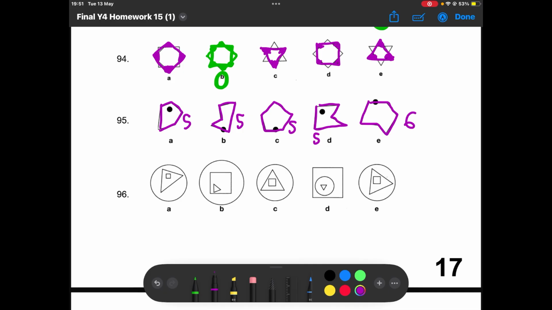So E is a 6-sided shape. So E is the odd one out because all the rest are 5-sided.